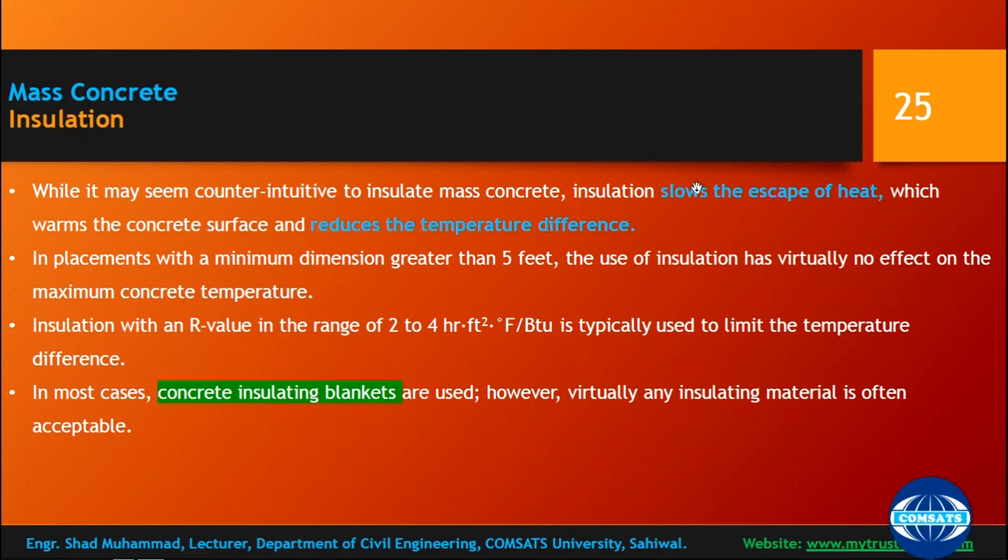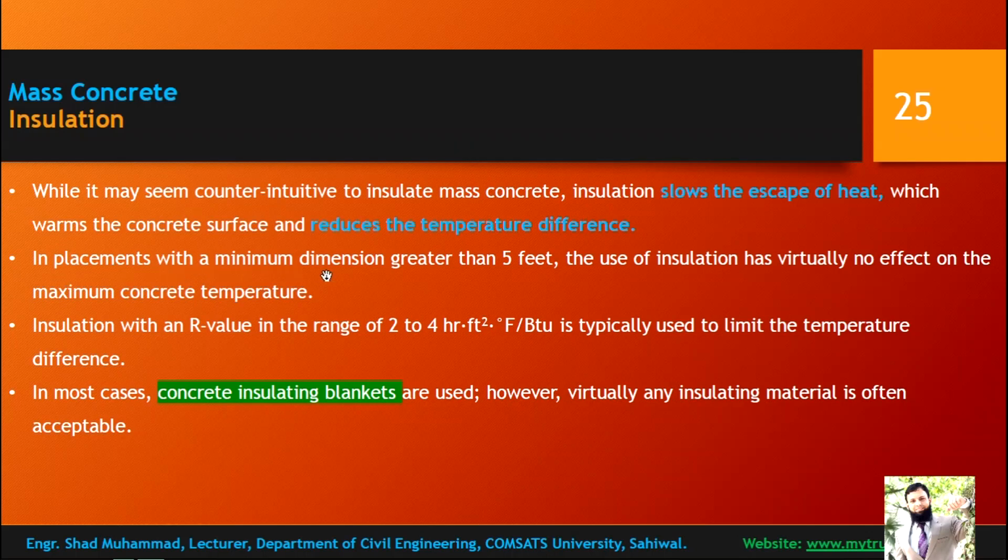This is important, that it slows the passage of heat, which warms the concrete surface and reduces the temperature difference. So insulation keeps the concrete surface warm, and it reduces the ultimate temperature difference between inner core and outer surface.